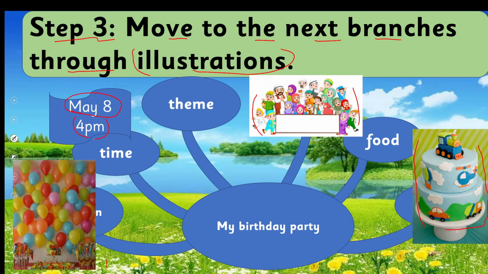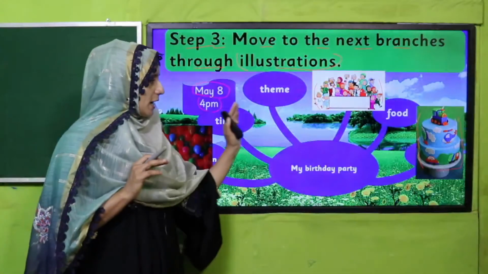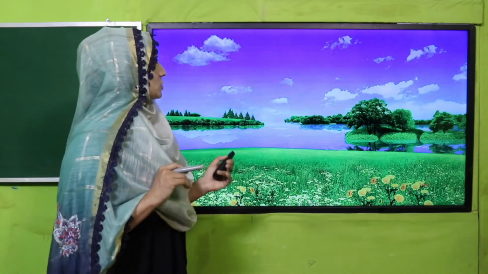This was the next step. Now we are going to organize a paragraph. How can we organize a paragraph? Through the mind map. First we have to fill the mind map. After that, we have arranged the illustrations. Now we are going to write a paragraph.